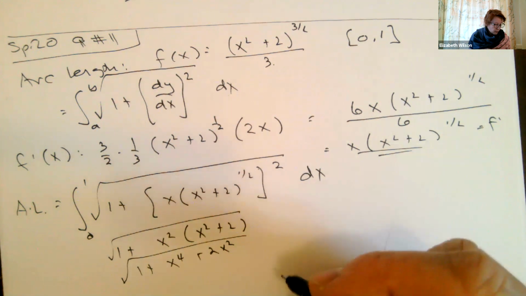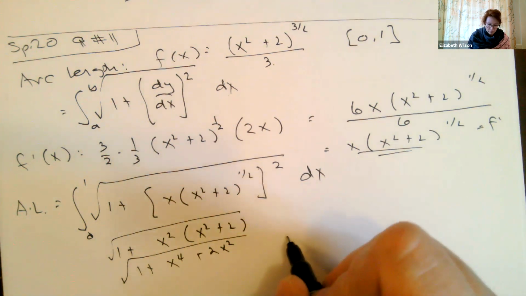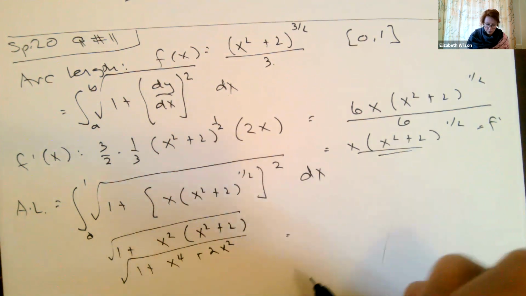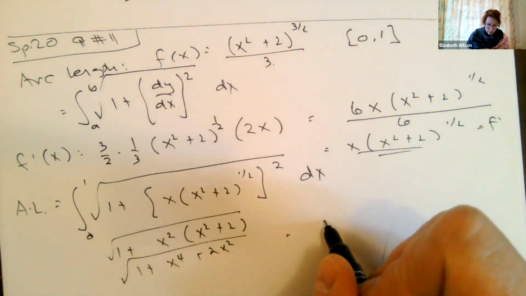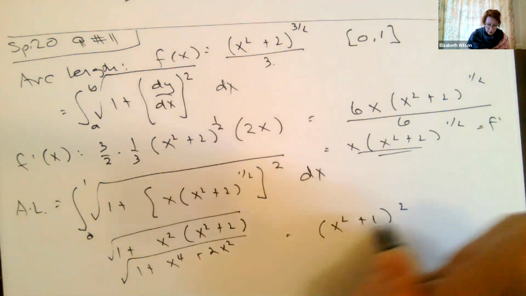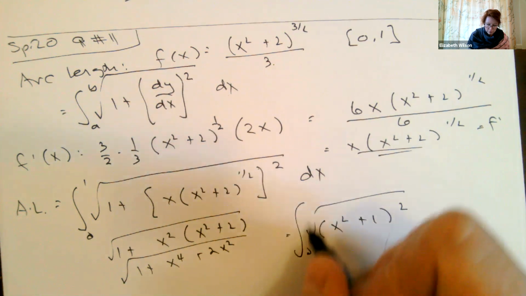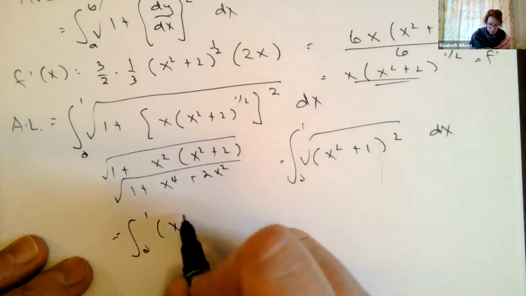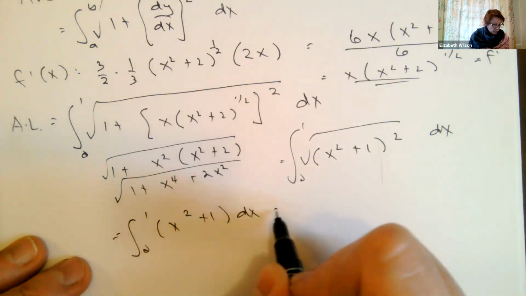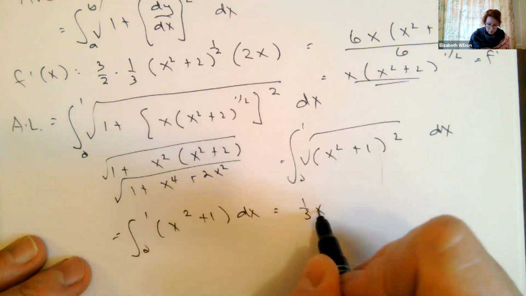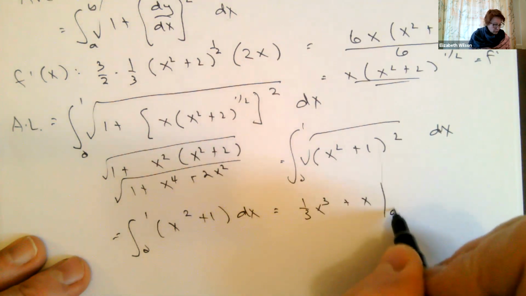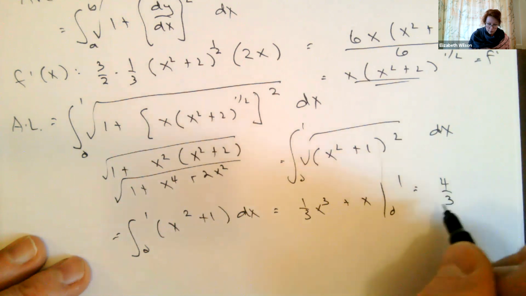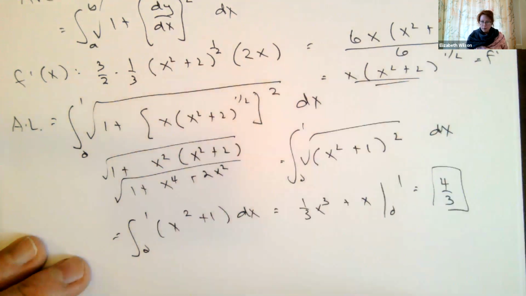This is actually a perfect square trinomial, so it looks like x squared plus 1 squared, which is simply x squared plus 1 dx, which is now just power rule, which then becomes 4/3.